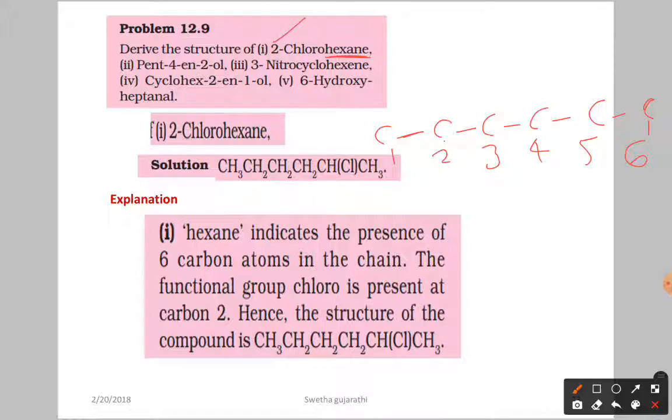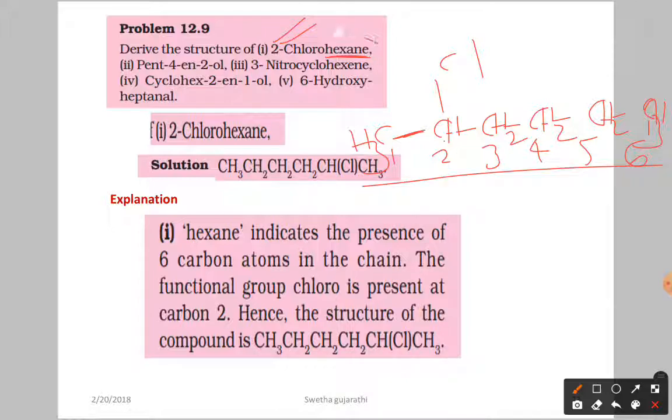At second position what we have? Chloro. So this is the chloro group. Now remaining you have to satisfy with the number of hydrogen atoms. So this is 1, this is 2 carbon, this is 2 carbon, this is 2 carbon, this is a 3 carbon atom. So 2-chlorohexane. Okay, this is the structure.